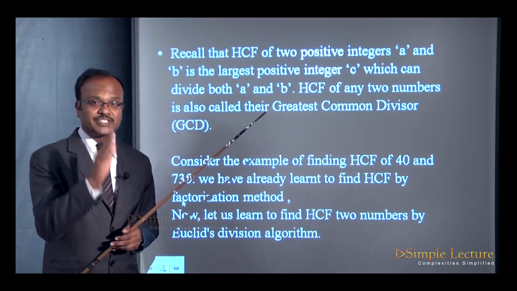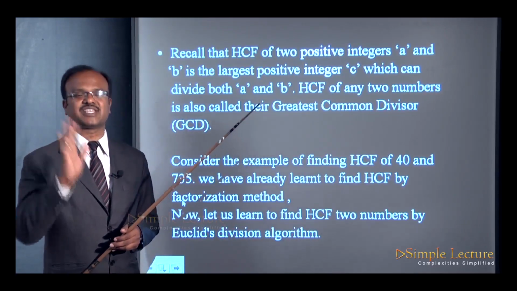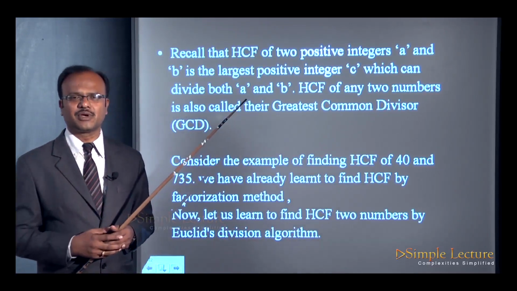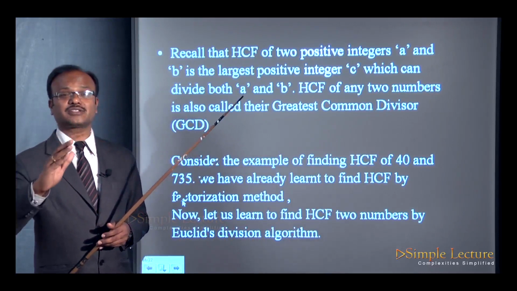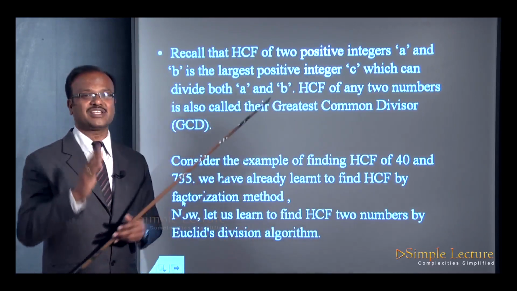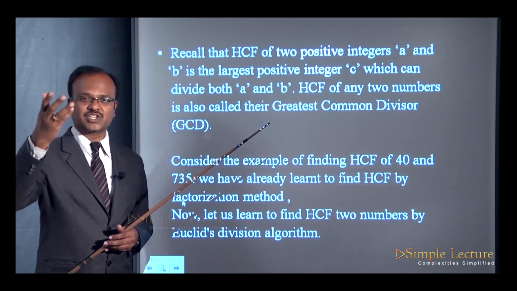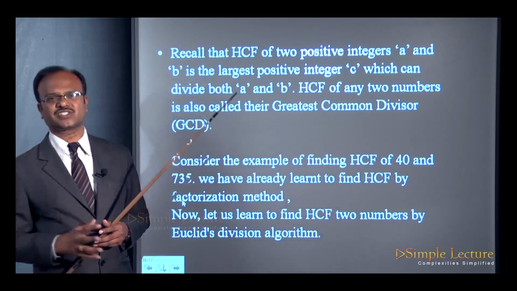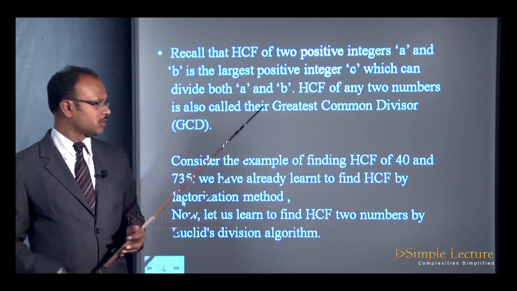So you should know that GCD is HCF itself. Both are one and the same. It is also called the greatest common divisor. So HCF, that is highest common factor, is also called the greatest common divisor.